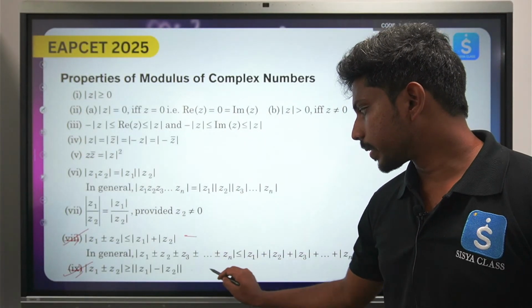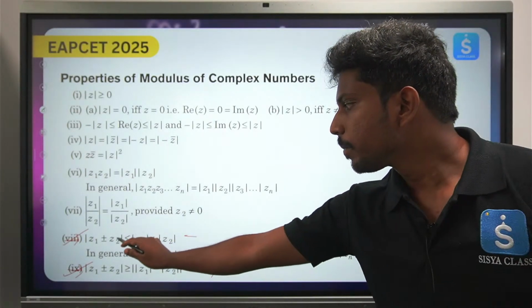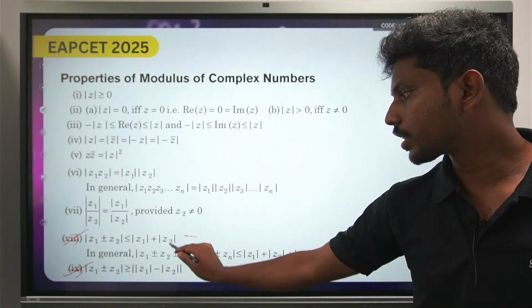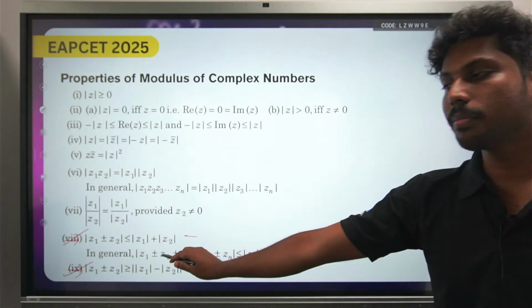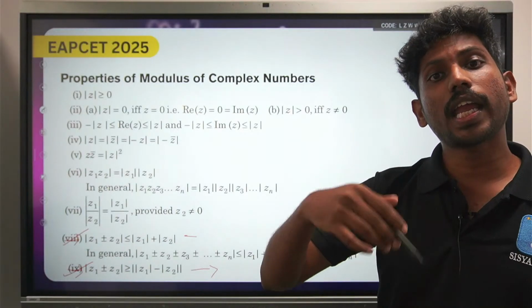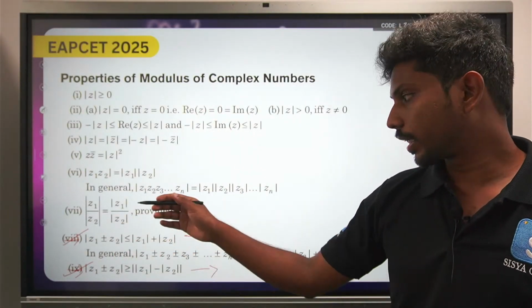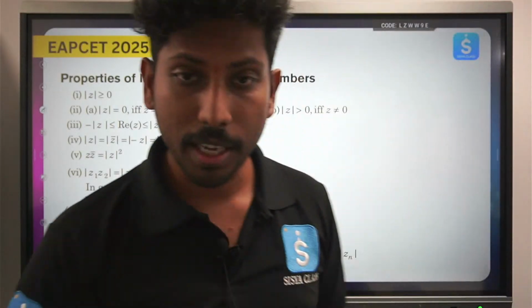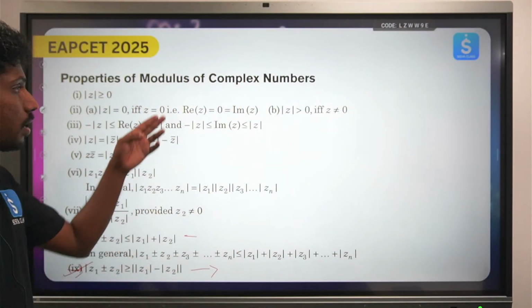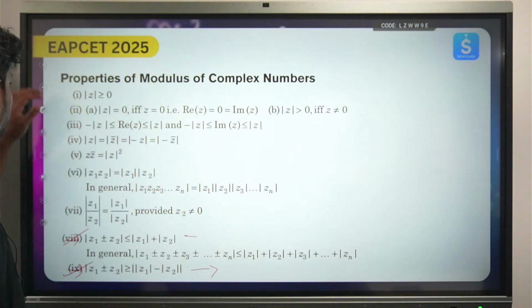We use these a lot, we'll be using them rigorously. You might have seen this sort of thing in the commutative property and associative property. This is nothing but the triangle law. Even in vector algebra you might have seen mod of a bar plus b bar is less than or equal to mod of a bar plus mod of b bar. That is in vector addition, which is where you have seen this triangle law. So these are the properties of complex numbers.